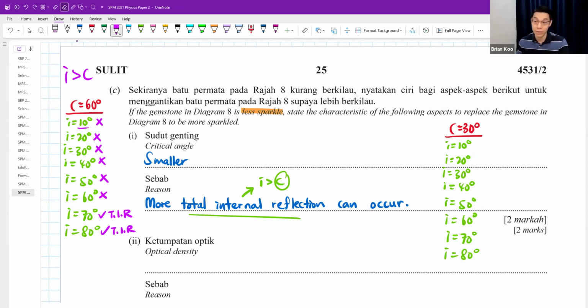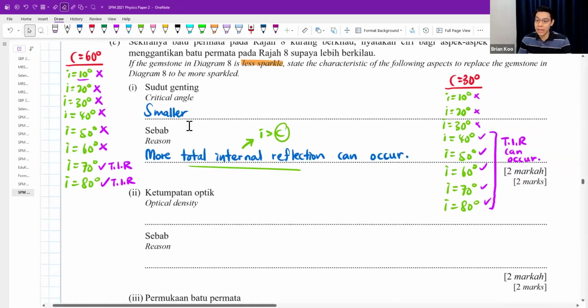So this is what you get when you have a very high critical angle. But what if your critical angle is very small? 10 degrees cannot, 20 degrees cannot, 30 degrees also cannot, but 40, 50, 60, 70, 80 all can, because all of them are bigger than the small value of 30 degrees. So you set your critical angle lower, you use a type of diamond or gemstone which has a smaller critical angle, which as a result would make more total internal reflection occur. So it will look very shiny.